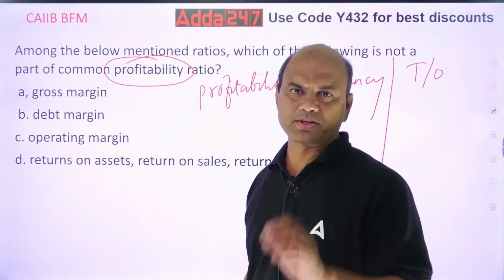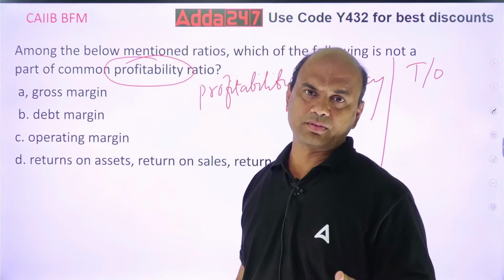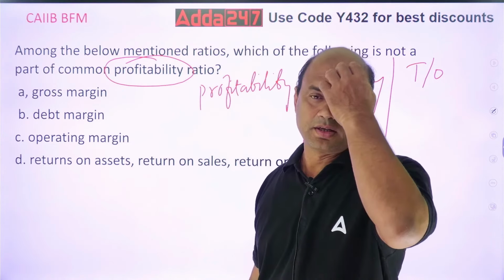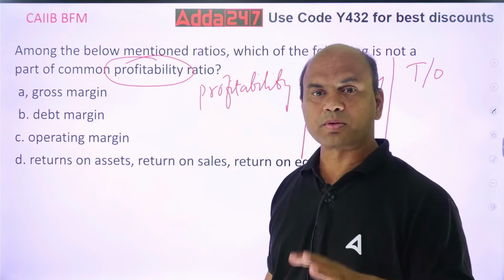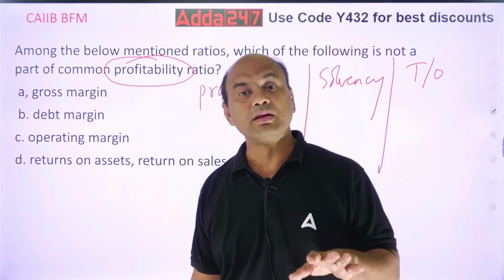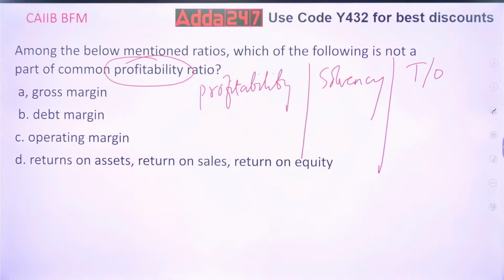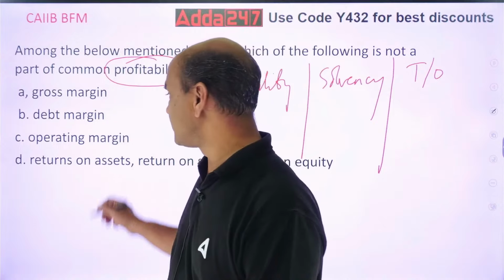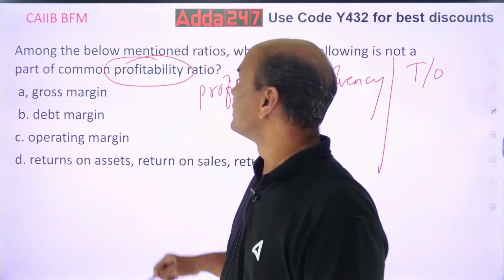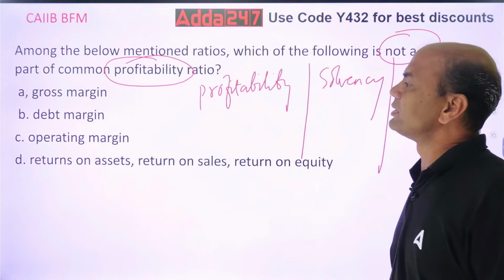Profitability has 5 types of ratios: PE, EPS, gross profit, net profit, and overall profitability. These are the 5 ratios in profitability. Got it? Next. Now, which of them is not? Kindly note, not a part of profitability.